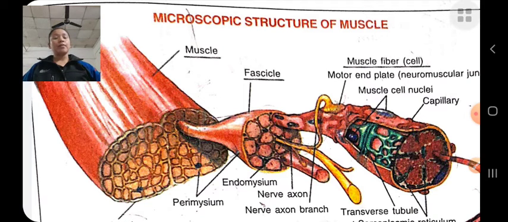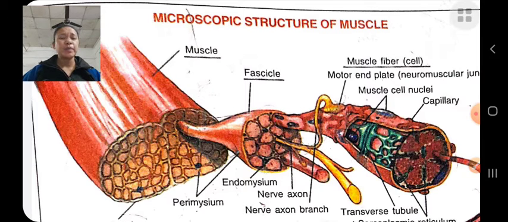And how do muscles contract? The mechanism of muscular contraction: the muscle contracts when stimulated by the central nervous system. Messages are sent via the motor neuron.